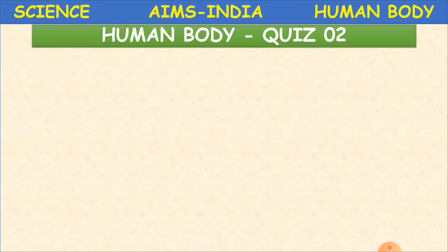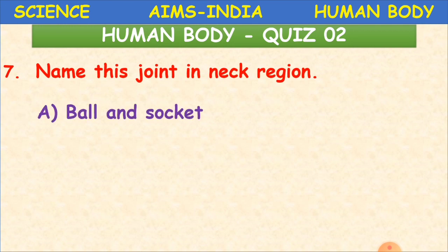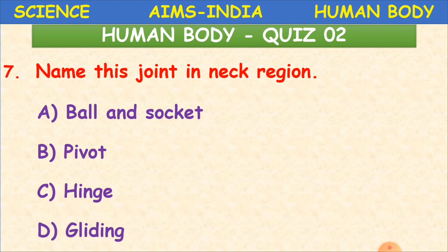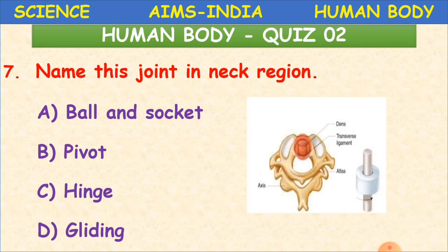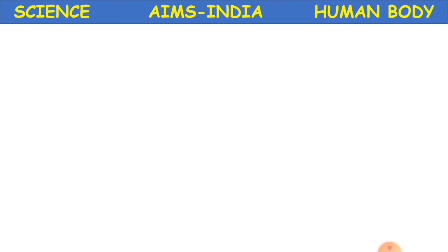The next question. Name this joint in the neck region. A, ball and socket. B, pivot. C, hinge. And D, gliding. So in the neck region, what do we have? What we said: it is in the first two vertebrae, on the back. What do we call it? Yes, it is the pivot joint. This is the picture of the joint. Clear, children? Now we'll move to the next question.